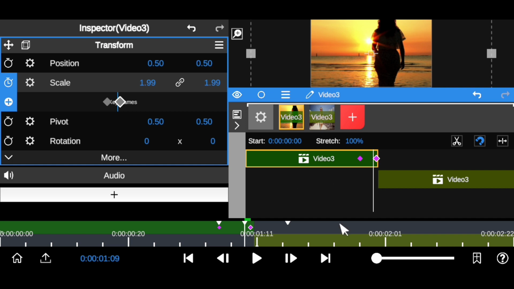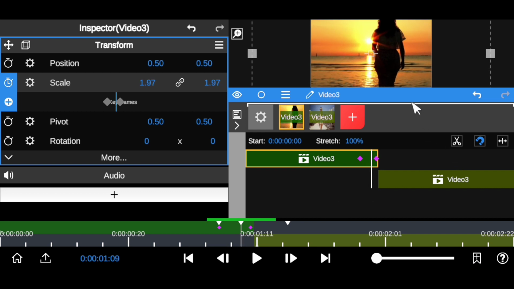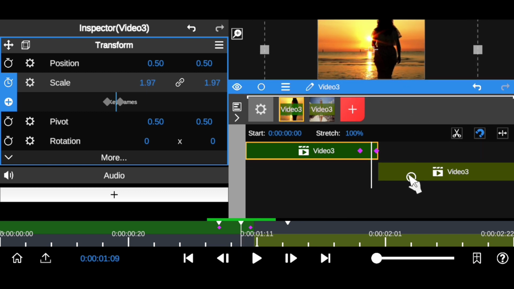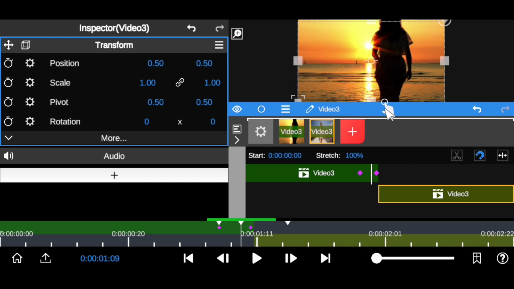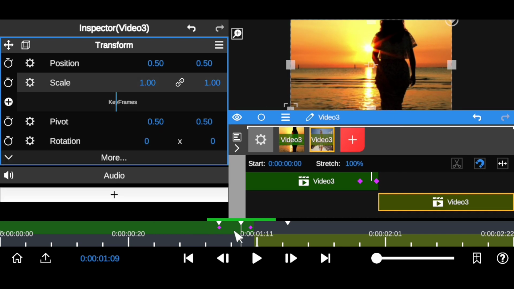So now you have this fast zoom into the next clip. As you can see, it's going to zoom fast into the next clip. So all you want to do now is to come to this next clip as well, and do the same, but it's a little bit different. Just open up the scale parameter and bring your timeline towards the cut.